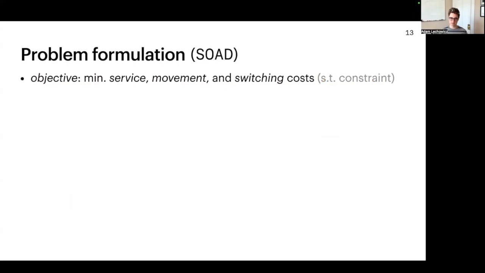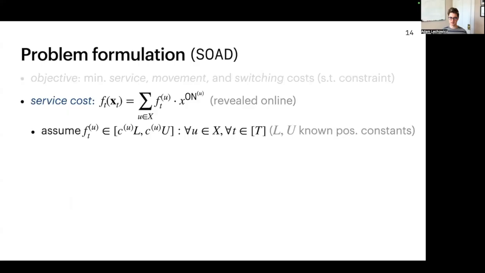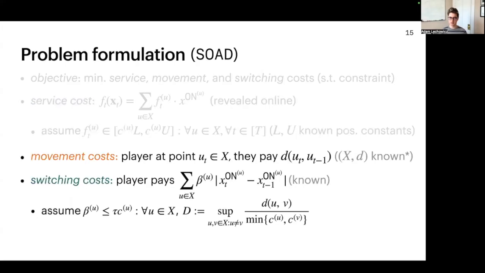Subject to that constraint, the player's objective is to minimize three sources of cost. The service costs are revealed online, and they are also linear functions of the allocations. So f_{t,u} gives the service cost of point u at time t. We place one assumption on these, namely that there are known upper and lower bounds. The player pays a movement cost defined by the metric, given by this distance function d, and if the player changes the amount of resources assigned to the job at a single point, they pay some relatively smaller switching cost to do so. We assume that there is a known constant upper bound on the switching cost given by tau, and D corresponds to the largest distance between two points in the metric, which implicitly assumes the metric is finite.